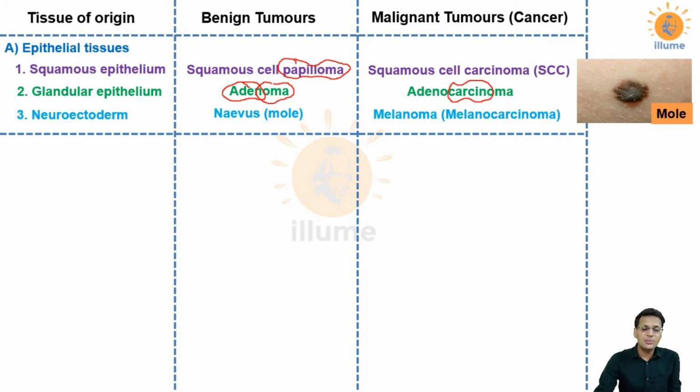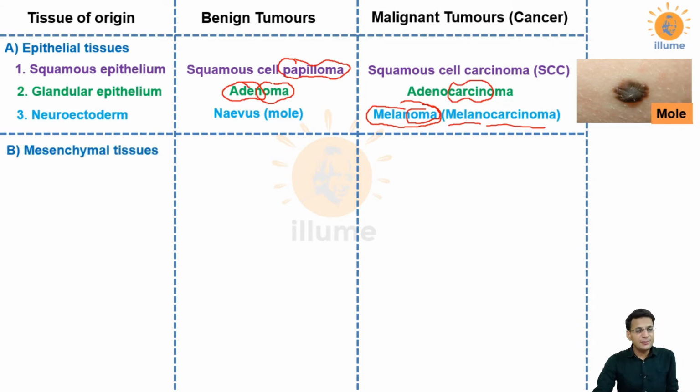Earlier it was called melanoma, but this is a misnomer because the suffix oma represents a benign tumor, and this is not a benign tumor. So now the proper name is melanocarcinoma. Next, let's proceed with all the mesenchymal tissues.